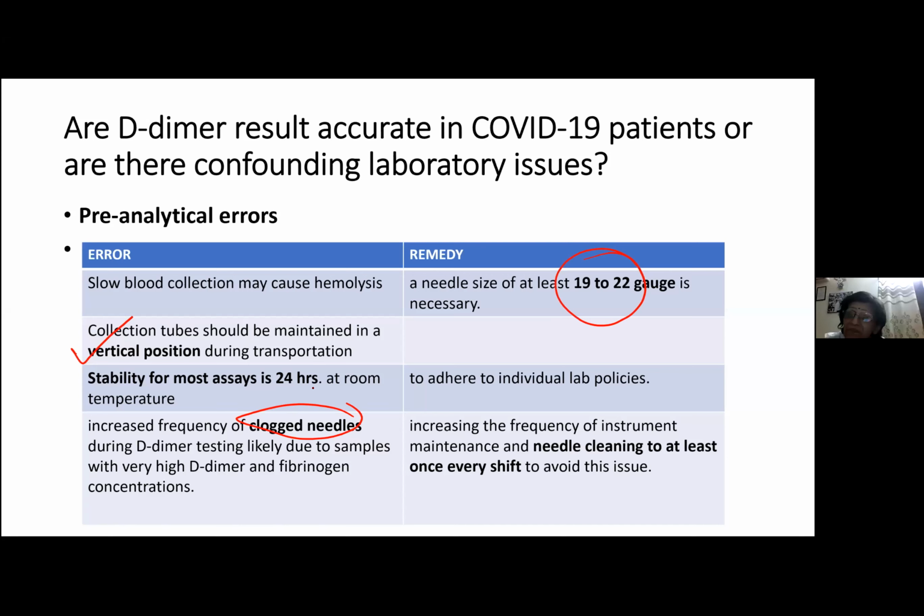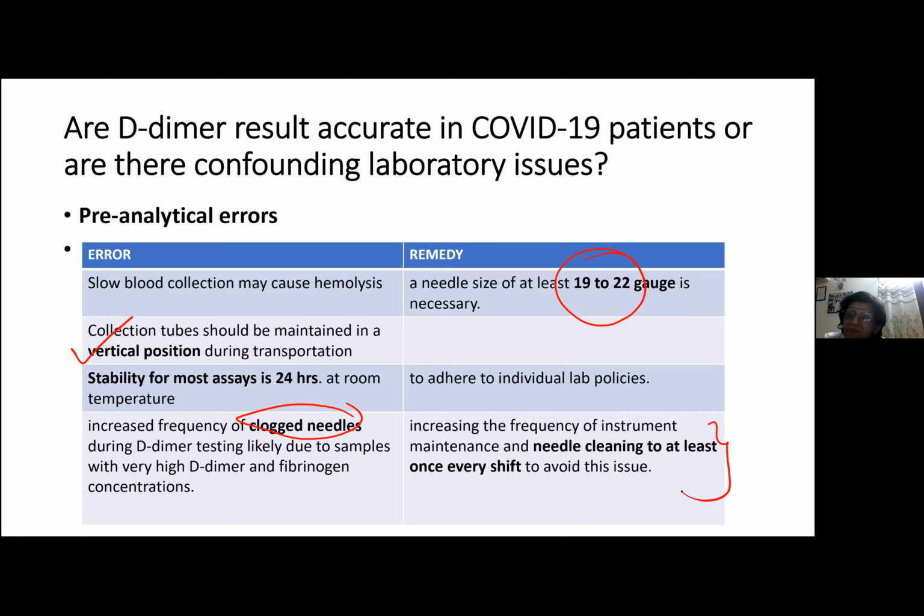Therefore, it is mandatory for everybody to know that needle cleaning has to be done once every shift, so that the clogged needle is cleaned and the results are not altered. So these are the pre-analytical errors which occur in D-dimer testing.